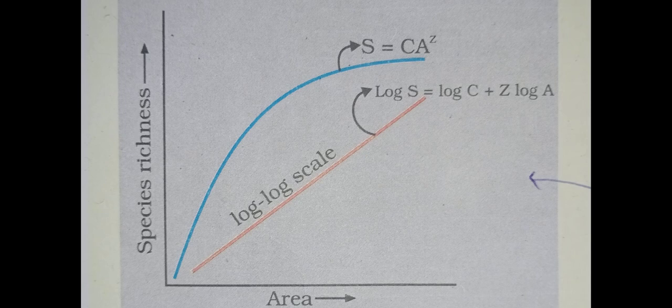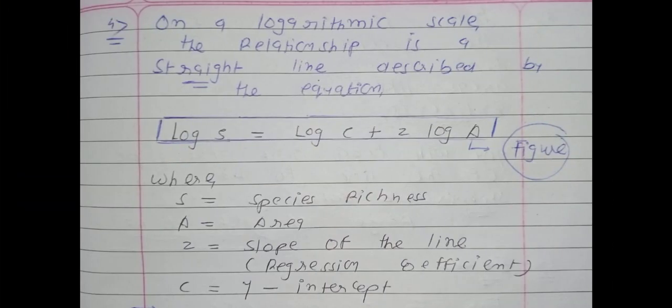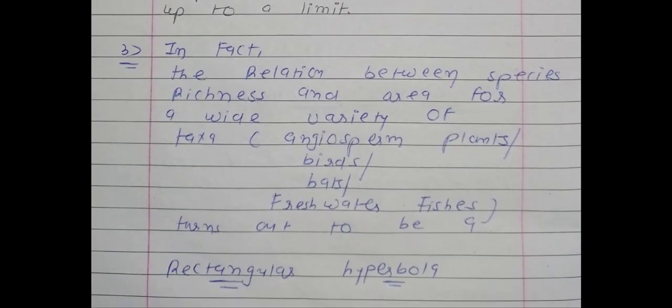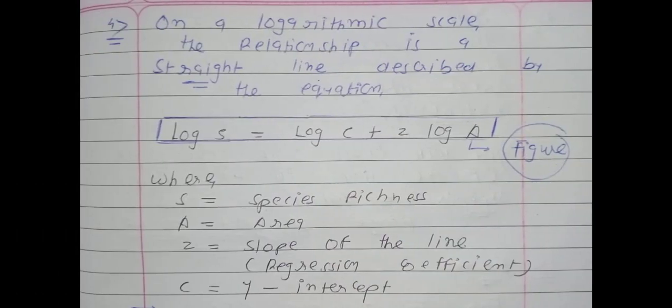So you will remember two different types of MCQs. In normal condition the shape will be rectangular hyperbola, and on logarithmic scale the shape will be straight, means linear.